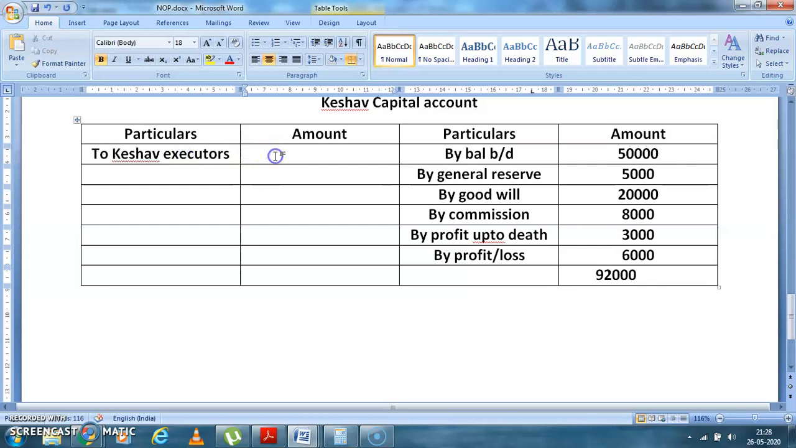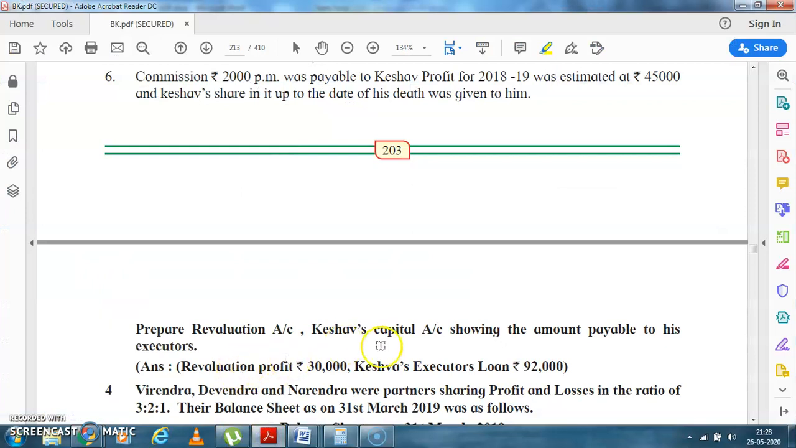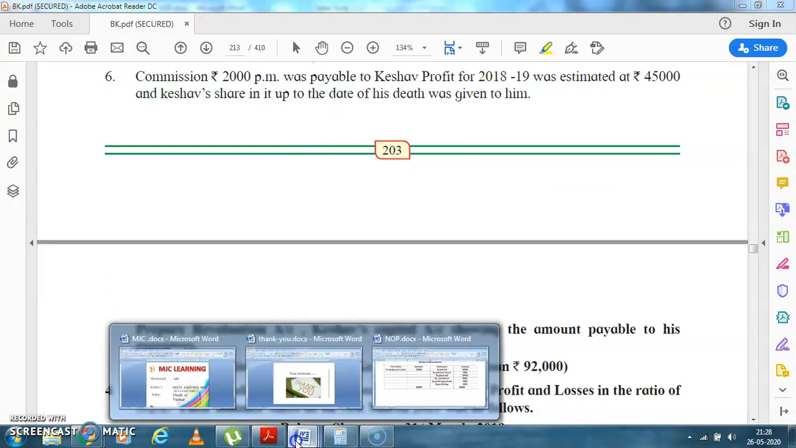Okay, how much is payable to the Keshav executor? 92,000. Okay, students, see, you are supposed to solve what is demanded. But here you can easily solve your balance sheet also. You can do your partners' capital also. So these two are homework for you. Okay, students, now listen, I'll repeat it again. They have asked you revaluation and capital account. So we have done both.